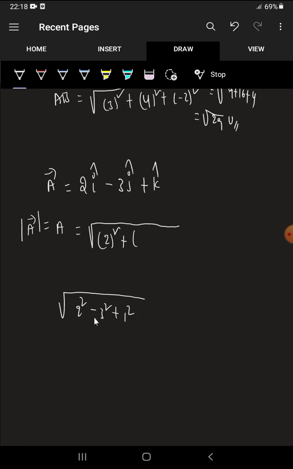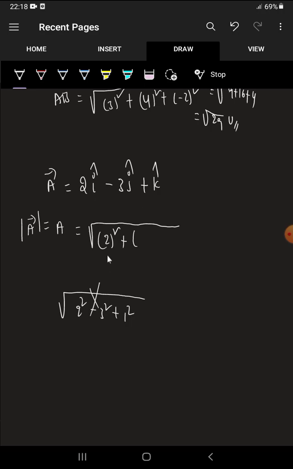If you solve the question like this, this procedure is wrong. Why? Because of the representation of a vector, we have three coordinates, that is x coordinate plus y coordinate plus z coordinate, right? So you just imagine this vector as 2i cap plus minus 3 of j cap plus k cap.